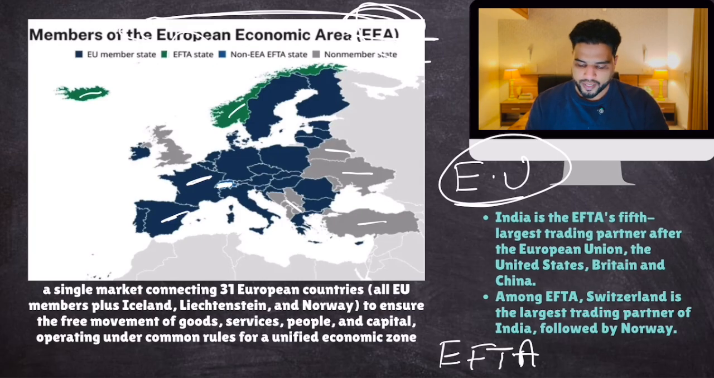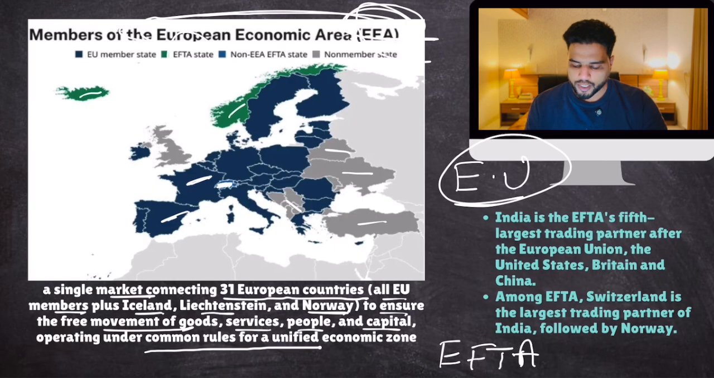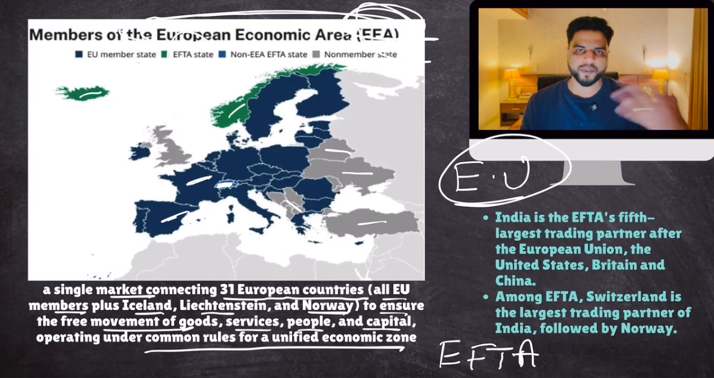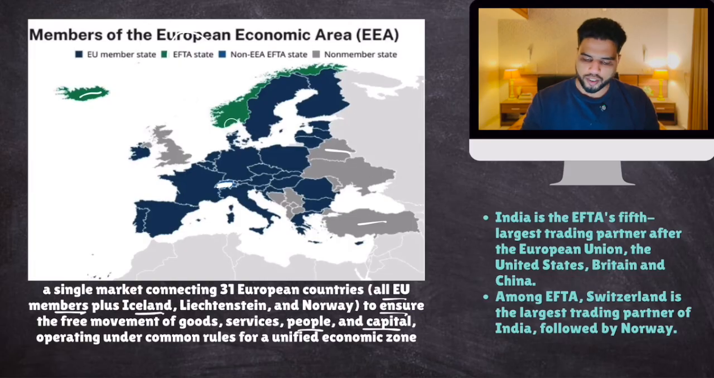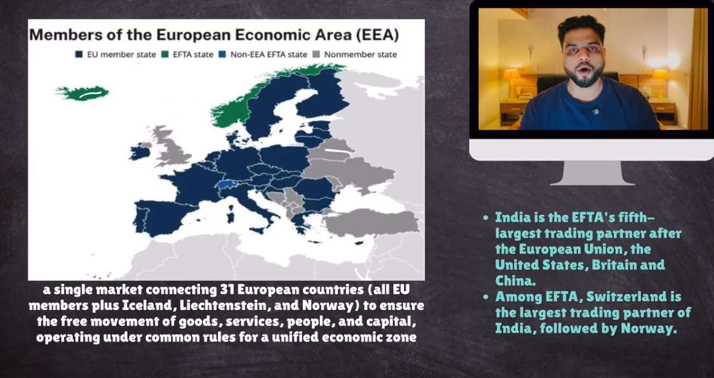Read over here. What is the European Economic Area? A single market connecting 31 European countries, all EU members plus Iceland, Liechtenstein, Norway, to ensure free movement of goods, services, people, capital, operating under common rules. No tariffs between each other. Okay, so this is the thing. So remember certain facts about the EU, certain facts about the European Free Trade Association and the European Economic Area.